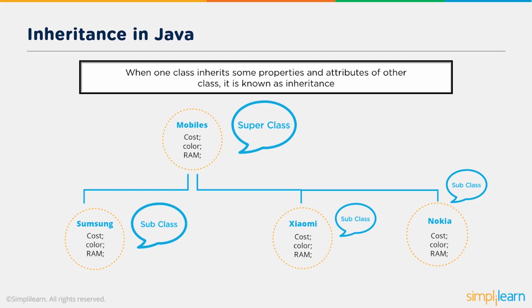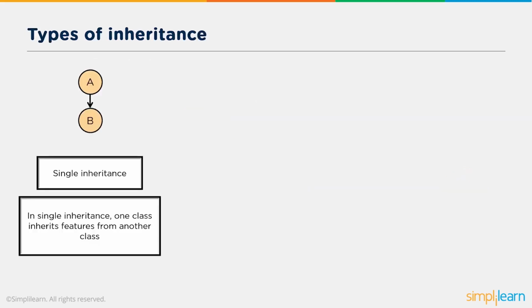Now let's see the types of inheritance in Java. First, we have single inheritance. In single inheritance, one class inherits features from another class. As you can see above, class B inherits all properties of class A. This is a simple concept of inheritance.